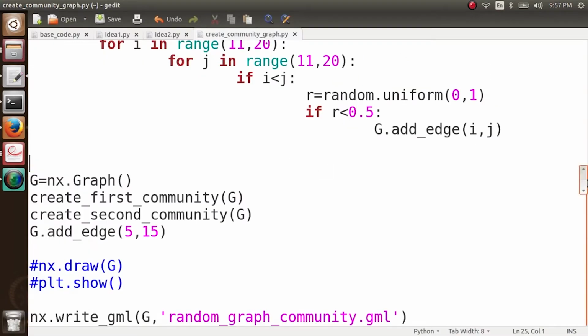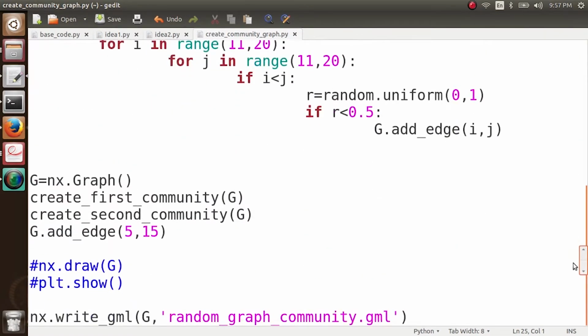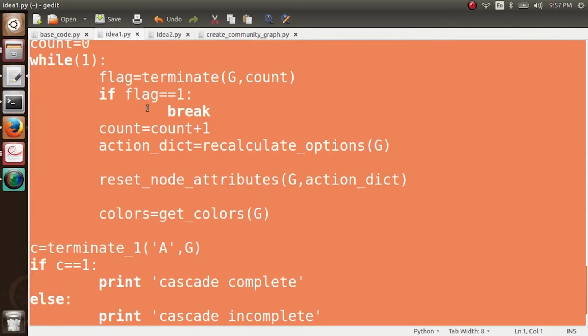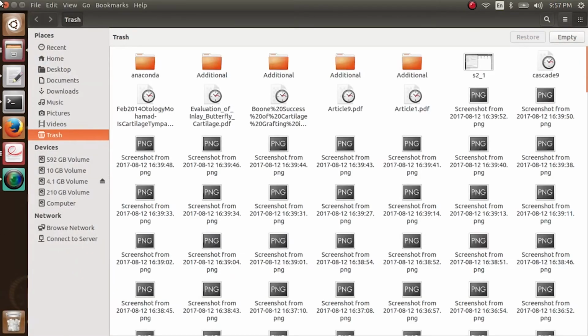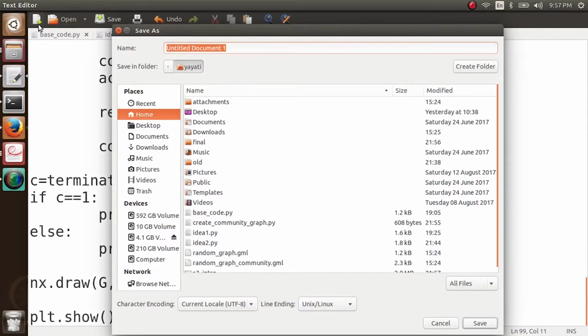Okay, so now we have a graph with community, and we are ready to see the impact of cascading on such a network. So I'll actually take my code from here and save it as idea3.py. We'll do all the changes here.